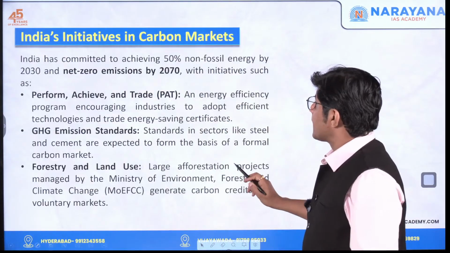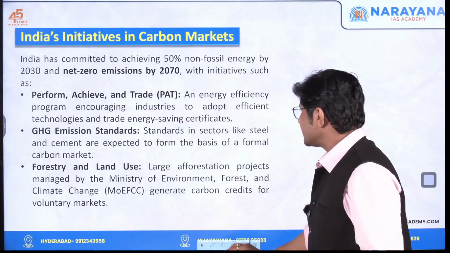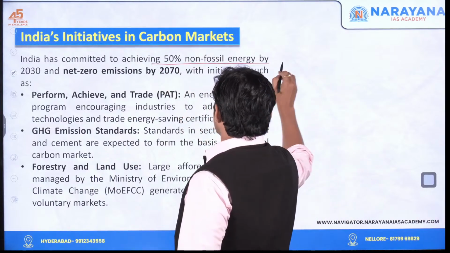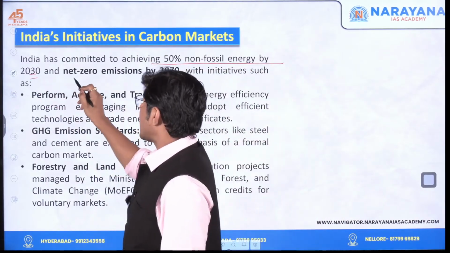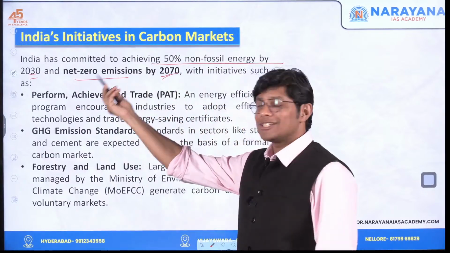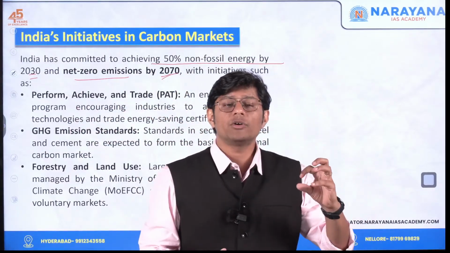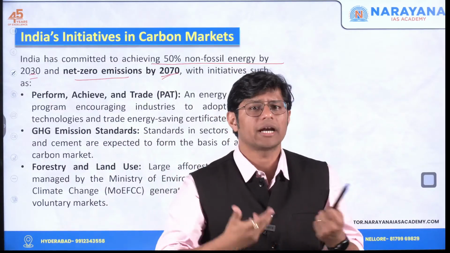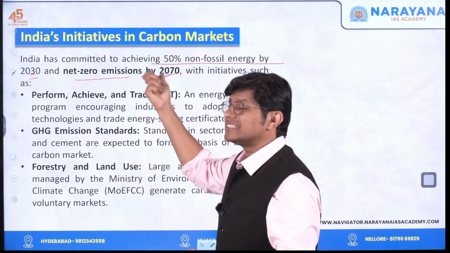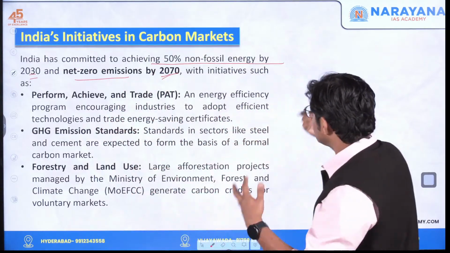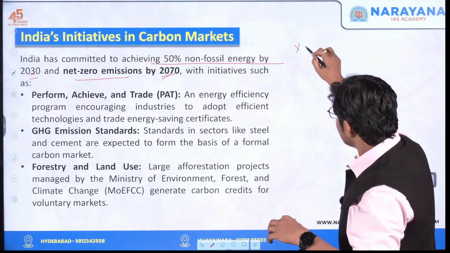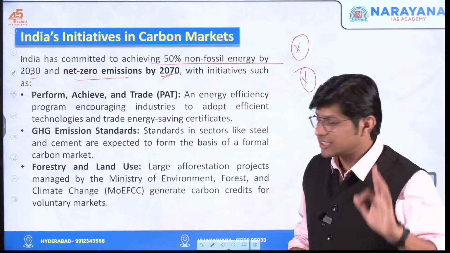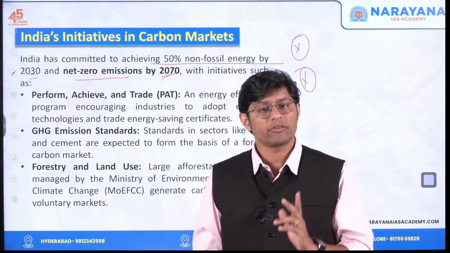Right. Now see, what is India's target? The commitment is to achieve 50% non-fossil energy by 2030 and net zero emission by 2070. What is net zero emission? Which means the amount of emissions that you are emitting, the same amount you are absorbing. Let's say by planting more trees. This is known as net zero emission. So if you are, let's say, emitting X quantity of carbon emission, you absorb the same quantity of carbon emission. This is known as net zero emissions by 2070.